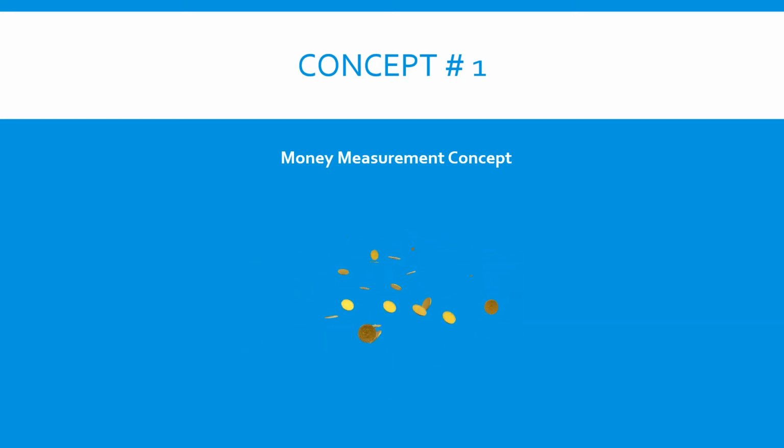If you cannot measure an event in terms of money, then that cannot be treated as an accounting transaction. But the problem with this concept is that it assumes that the purchasing power of money remains constant throughout the period. So it always takes the same unit of measurement for the past period, current period, and the future period.